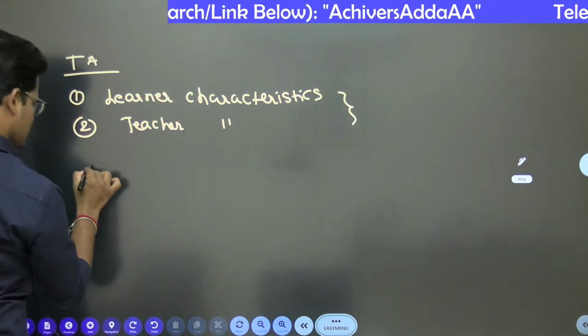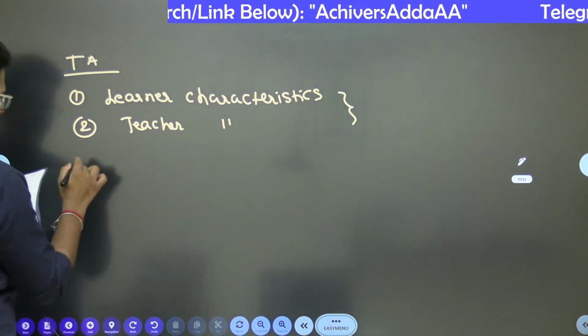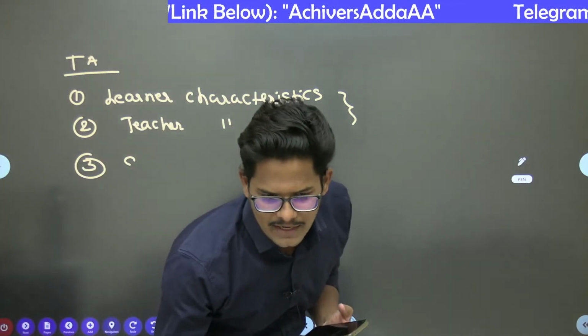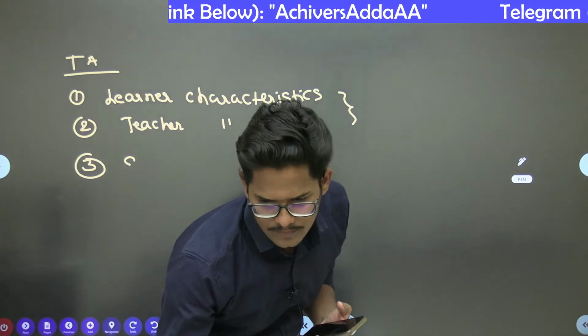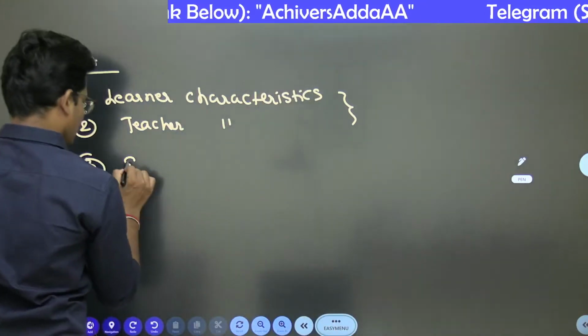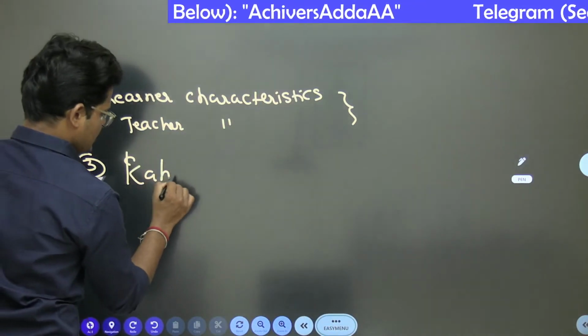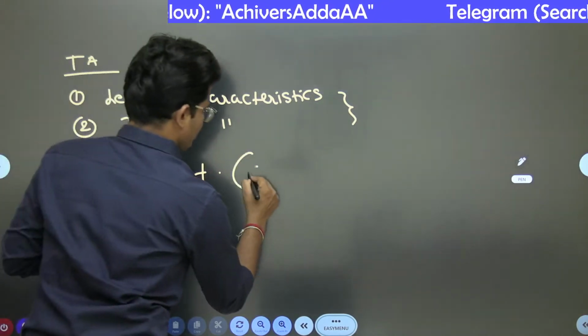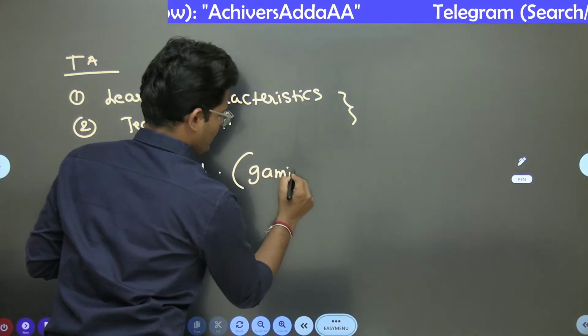And there is 1 question which is new for all, Kahoot, which is a gaming based learning platform.